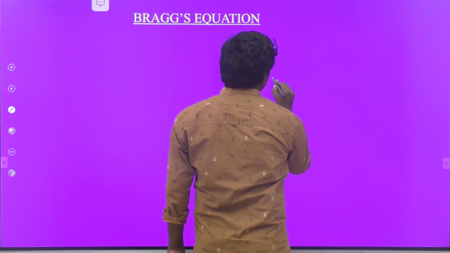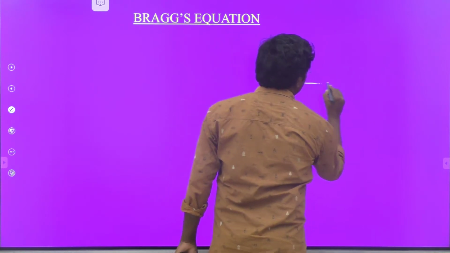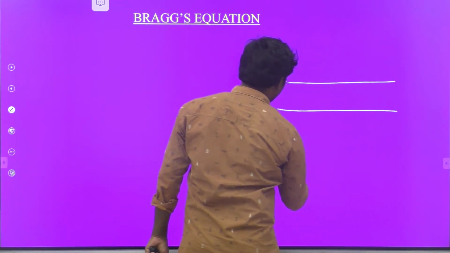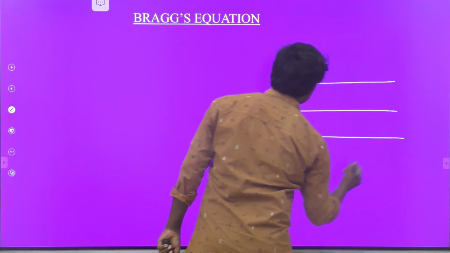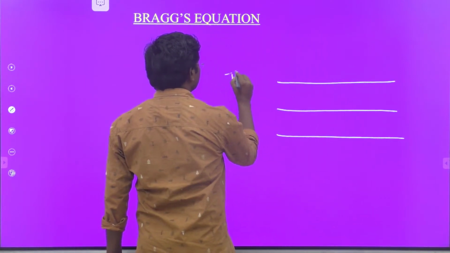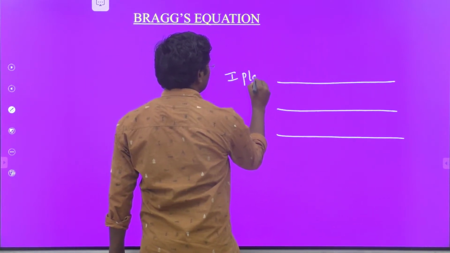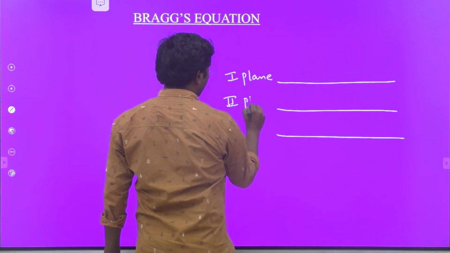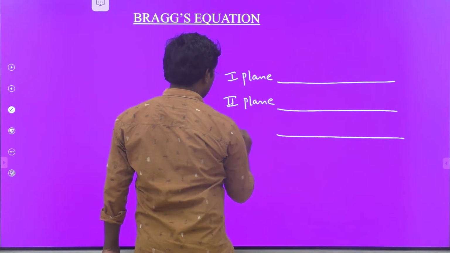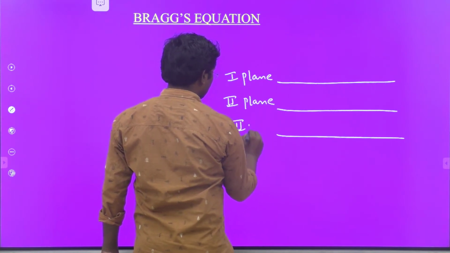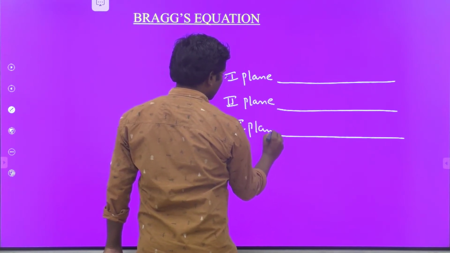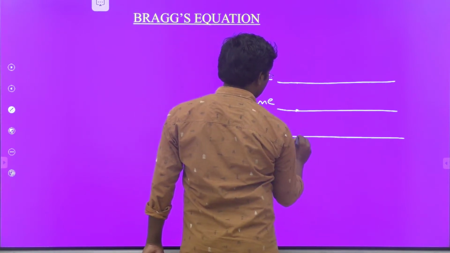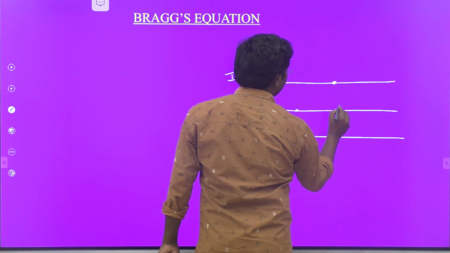In Bragg's equation, they noticed that every crystal has some crystal planes. In a given crystalline substance, this is the first plane, this is the second plane, and this is the third plane. So these are all crystal planes. Here some of the atoms or particles are arranged like this.